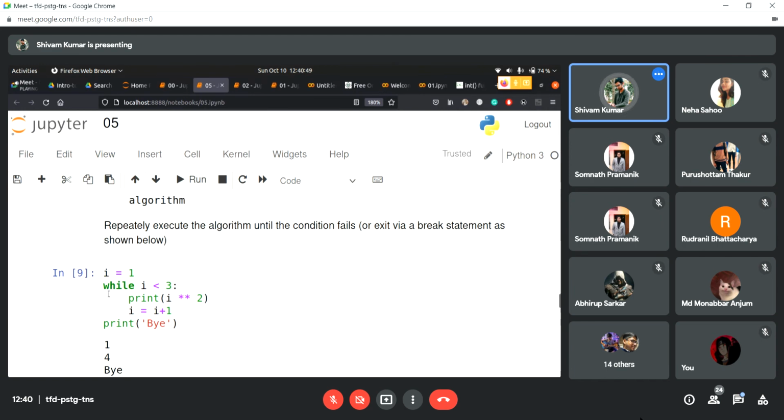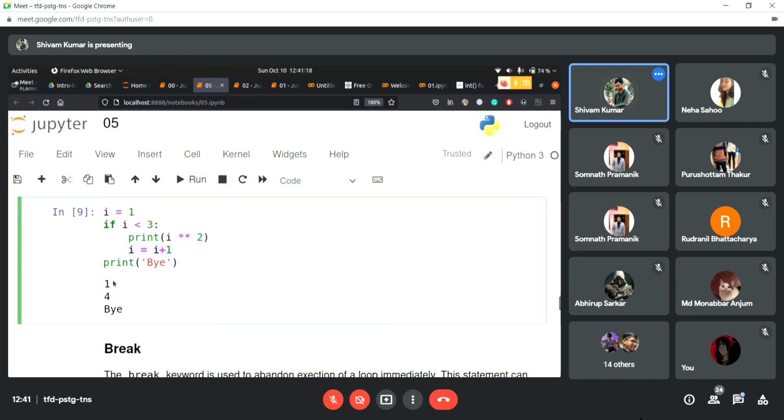In a while loop, it checks a condition first. It works like an if statement. So forget about while for now, let's just write if here. I is equal to 1, and if I is less than 3 and that is true, it is going to print I to the power 2. I is 1, so 1 to the power 2 is 1, and then I is I plus 1. It's not actually printing I, it's printing I to the power 2, that is 1. So it's printing 1 here.